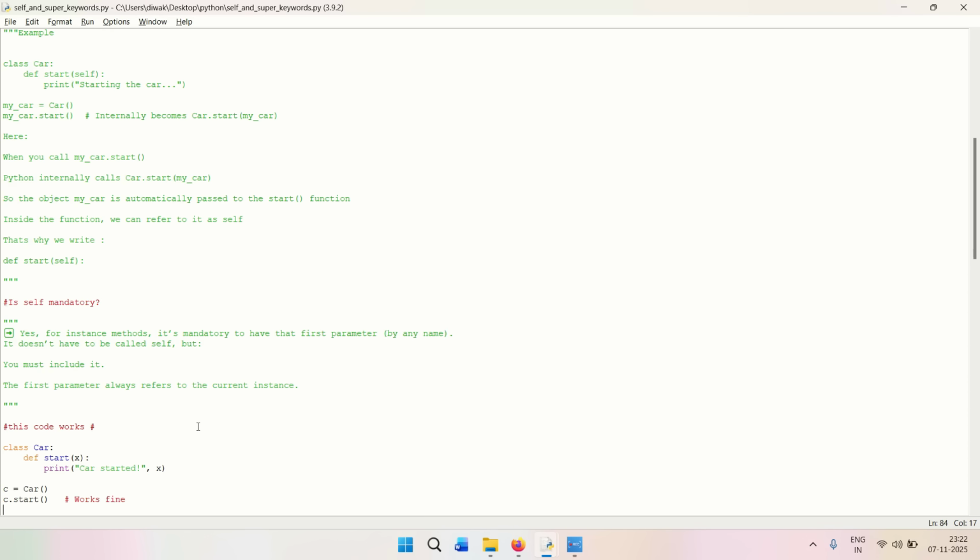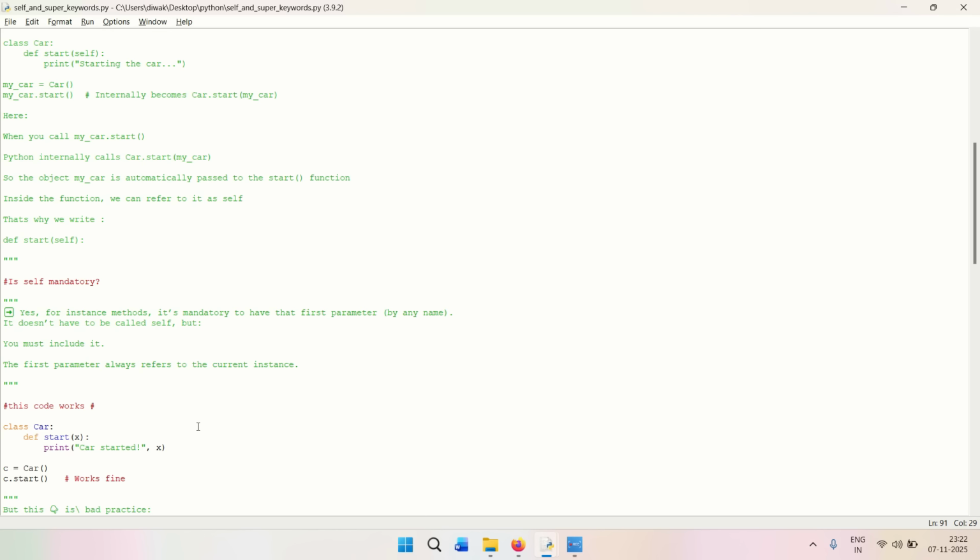Now the question arises: is putting up the self keyword a mandatory practice? Like, do we need to do that? Is it a standard practice? Is it a best practice? How do we define it, right? So you must include it. That is my understanding, and I believe that using self is basically mandatory and also considered a best practice. The first parameter that is always declared inside a class for a particular method is always self, right?